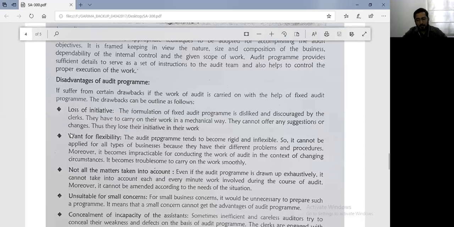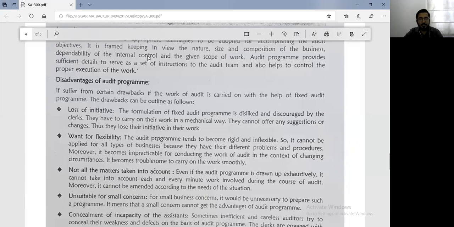When you start conducting the audit, that is when you come to know so many practical aspects. So it says that audit plan is good, but it does not cover all the matters of audit exhaustively. Right? See what it says. Even if the audit program is drawn up exhaustively, it cannot take into account each and every minute work involved during the course of audit. Moreover, it cannot be amended according to the needs of the situation.